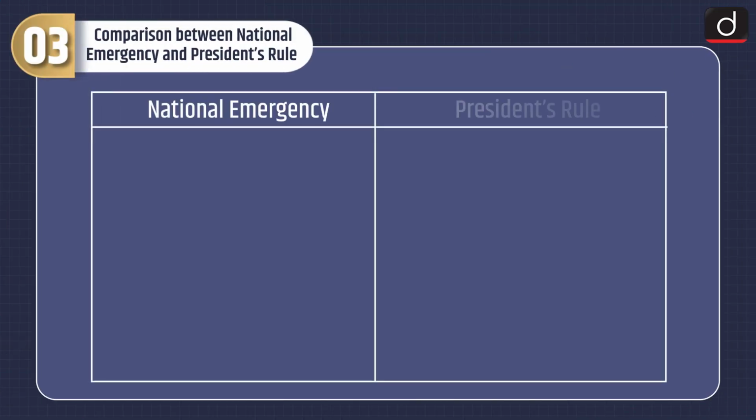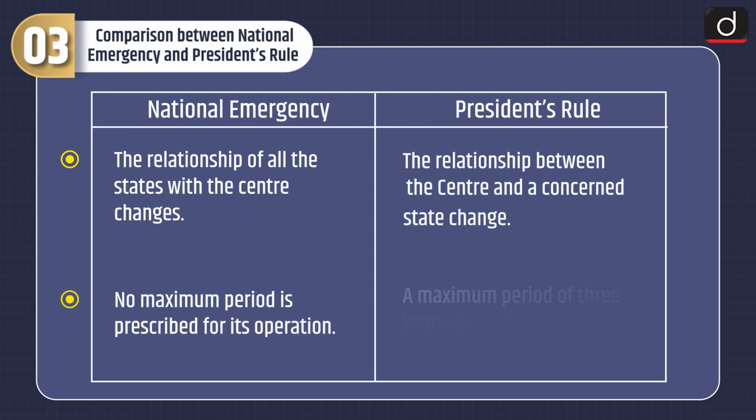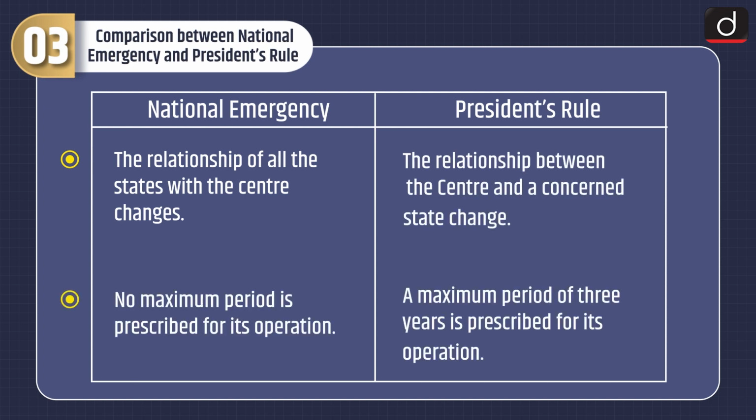Now let's have a look at the comparison between national emergency and President's rule. The relationship of all the states with the center changes in the national emergency, while only the relationship between the center and a concerned state changes in the President's rule. For national emergency, no maximum period is prescribed for its operation, and in case of President's rule, a maximum period of 3 years is prescribed for its operation.